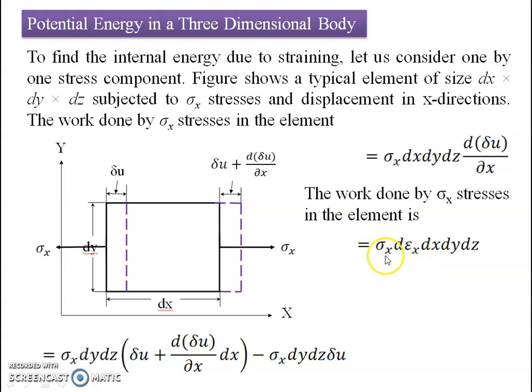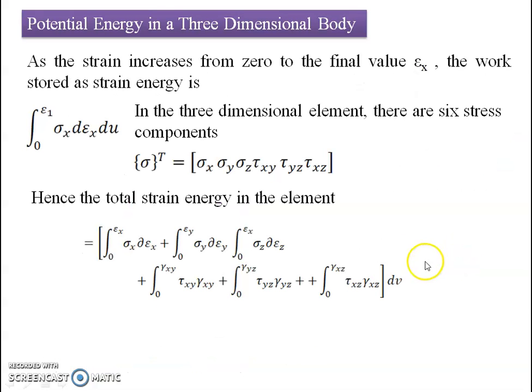This we say is the strain energy developed in a body, which we call an internal energy developed in that body due to the application of forces. Now let us try to extend this for a full extension. Here the strain is going to have a value from 0 to epsilon x. To reach this final value, we have to run this equation for the entire body. That's why we have to integrate it over the length.